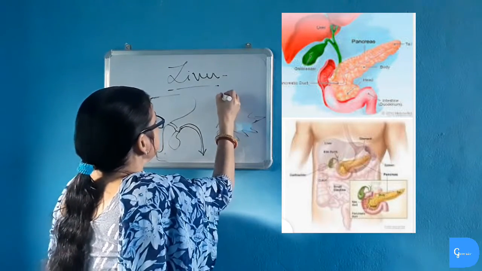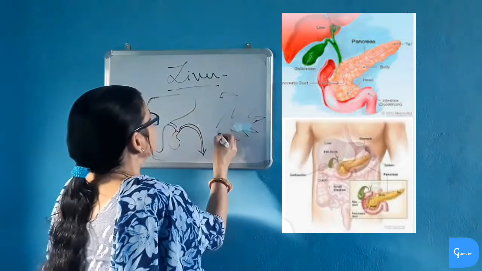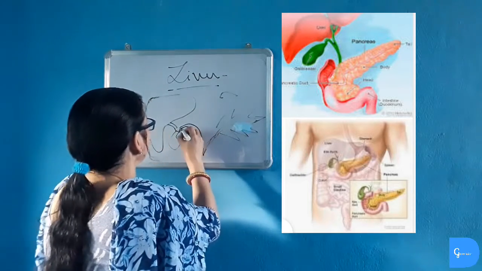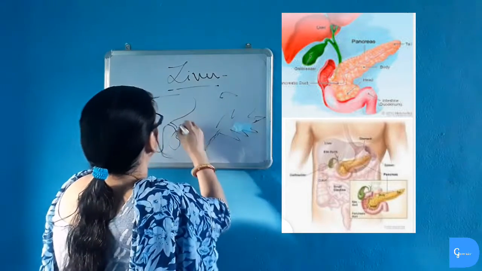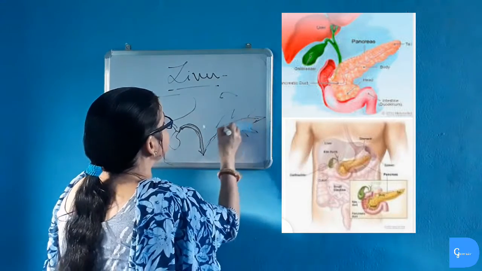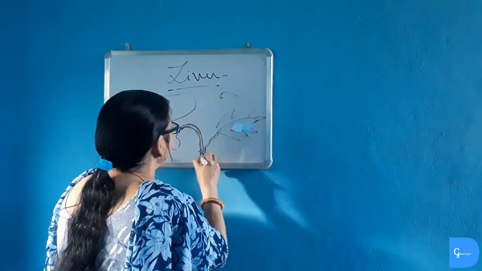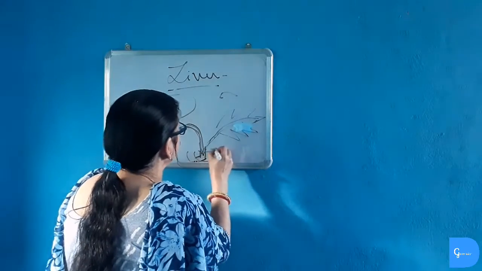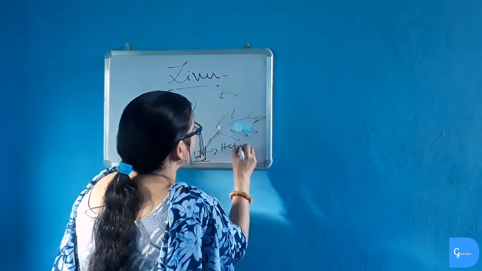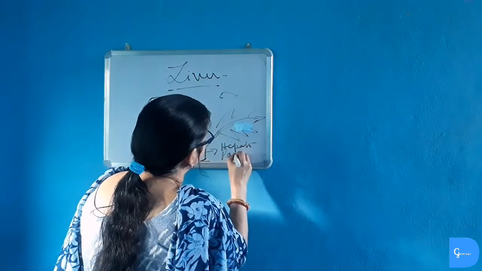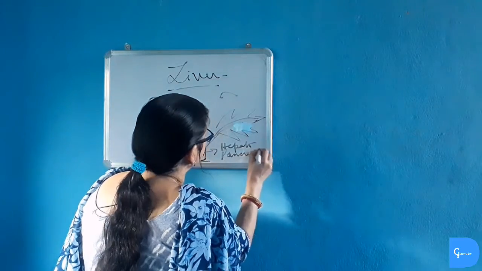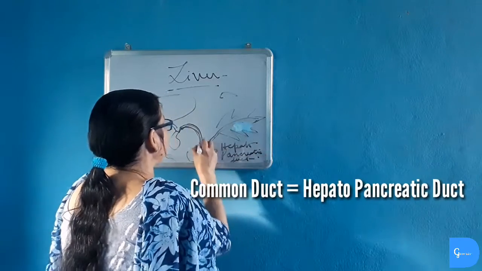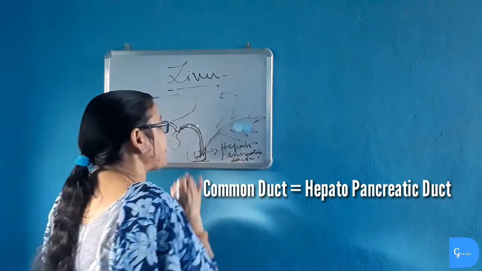Pancreas is situated just below stomach on the left side. So pancreatic juice is also poured into duodenum via common duct. The duct from liver, which is known as hepatic duct, and the duct from pancreas combine together to form a common duct. This common duct opens into duodenum of the small intestine. This common duct is also known as hepatopancreatic duct, because it comes from liver as well as from pancreas.